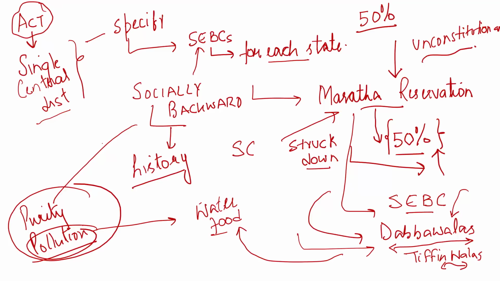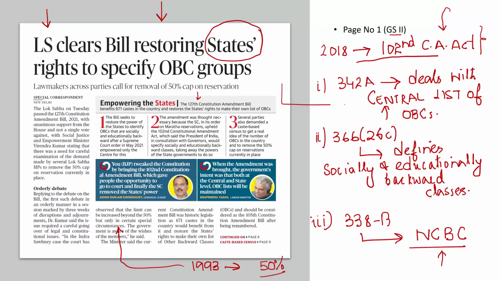In this very judgment, the Supreme Court also took away the powers of the states to specify their own socially and educationally backward classes of citizens. The Supreme Court basically said that we will have the central list of OBCs, and the President of India, in consultation with the governors of the states, will specify who are socially and educationally backward. That means the states do not have the right, do not have the power to specify their own socially and educationally backward classes of citizens. The entire power was given to the center.